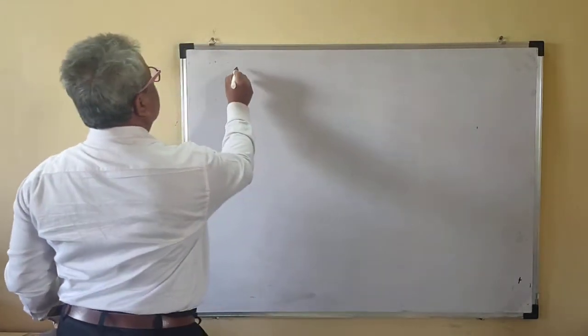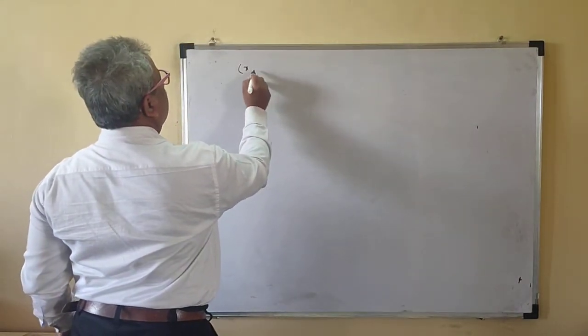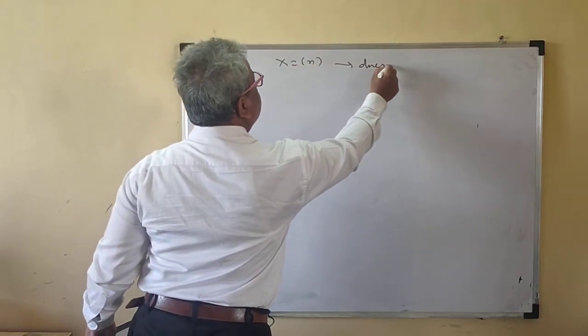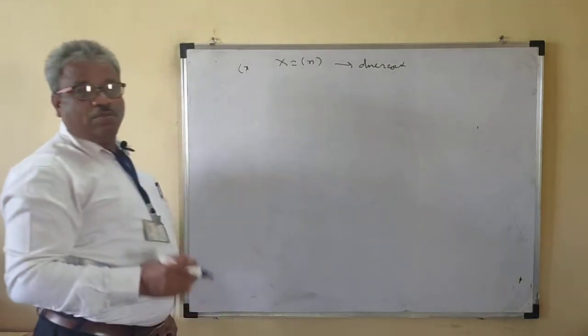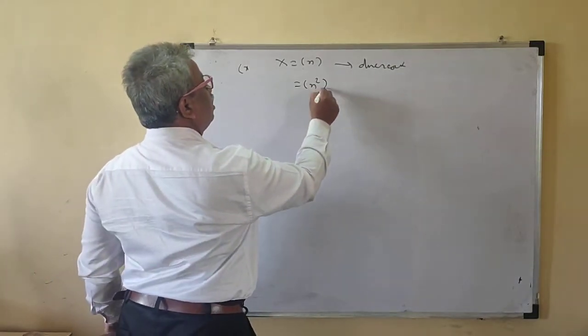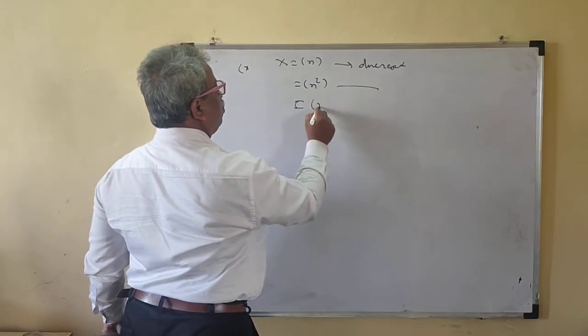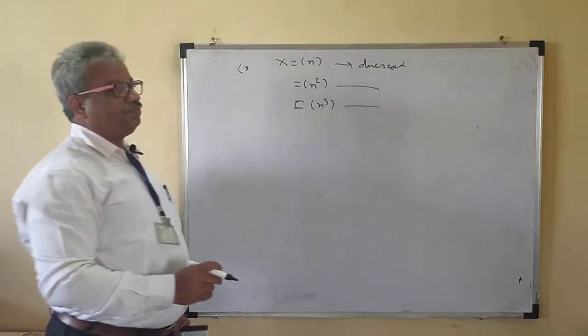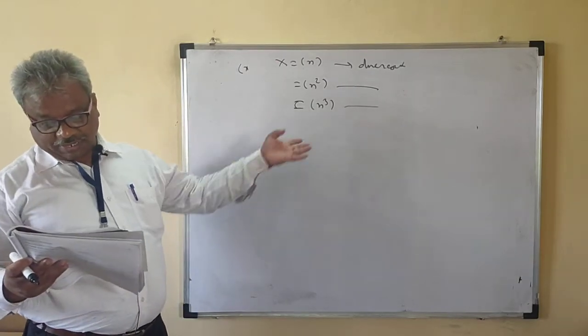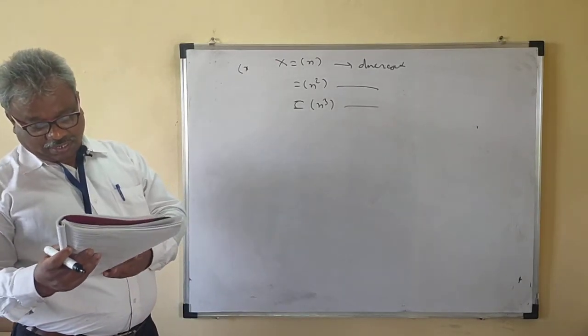Now the sequence x = n is divergent, because limit n tends to infinity of n is infinity. Similarly, n square is also divergent, n cube is also divergent. N square, n cube, they are divergent, because as n tends to infinity, they tend to infinity also.